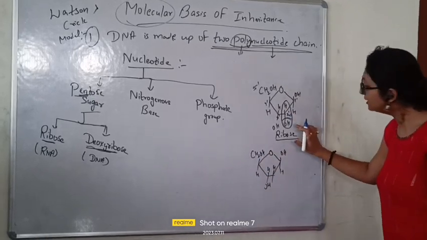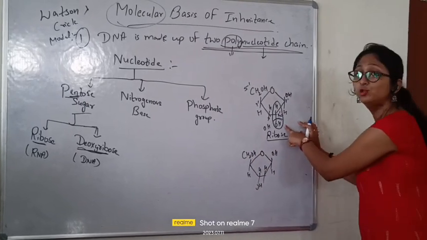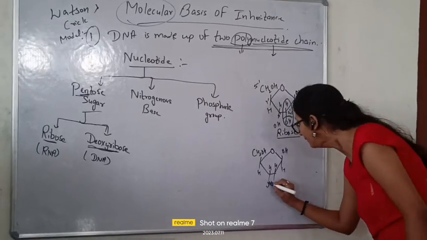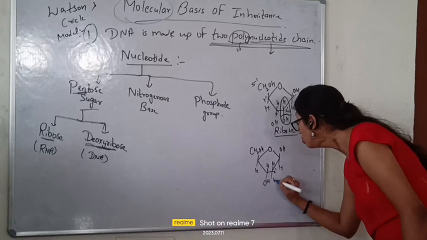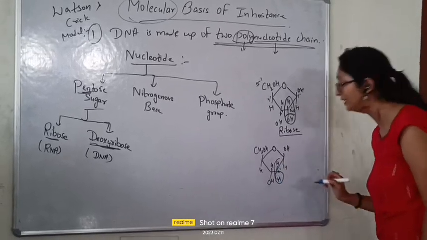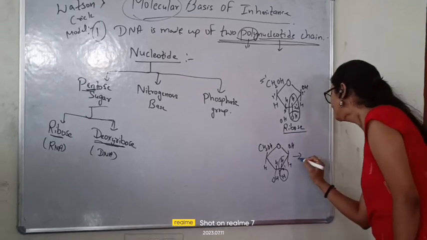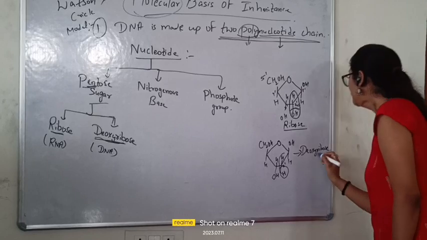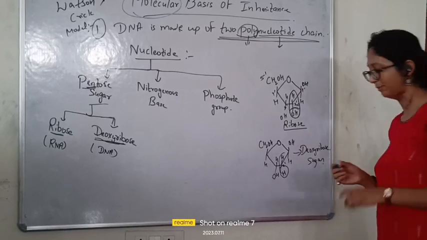See, here at the second prime chain, you can see OH group is here, alcohol group is here, right? But here, what happened? At the second prime chain, no OH group is present here. Simply H is present here. And if this is present here, then it is a deoxyribose sugar. Fine?